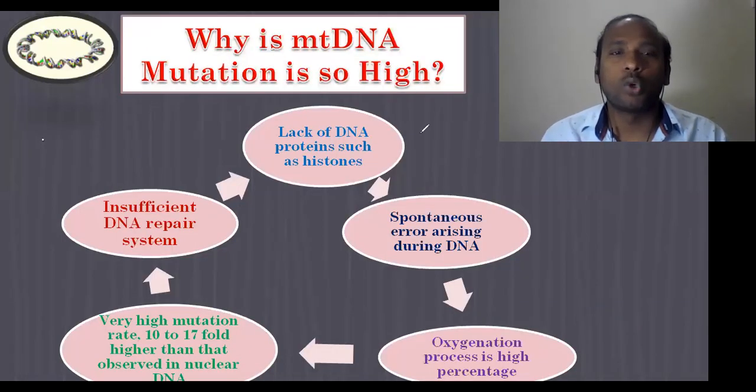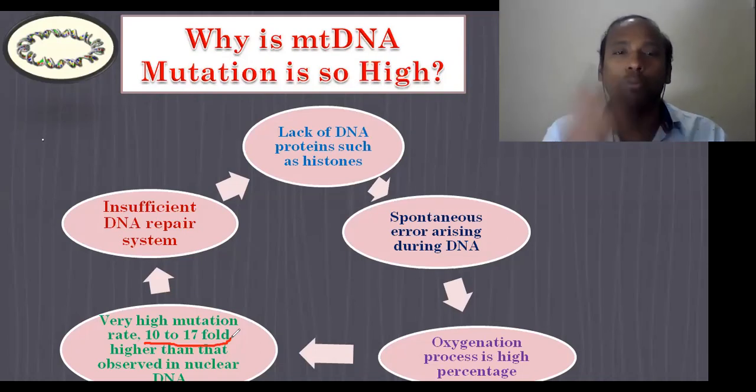It is important to understand why mitochondrial DNA has a high mutation rate. When you compare with nuclear DNA, mitochondrial DNA definitely has a high mutation rate, up to 10 to 17 fold, right? So what are the factors that contribute to the mutation of mitochondrial DNA at such a faster rate? There are a few different factors that contribute to the mutation rate and keep it high. One thing is that there is an insufficient DNA repair system in mitochondria.